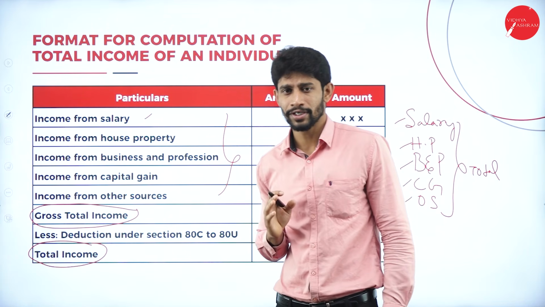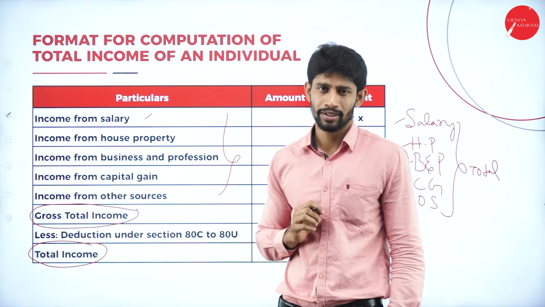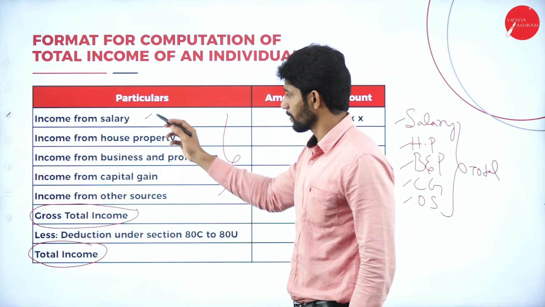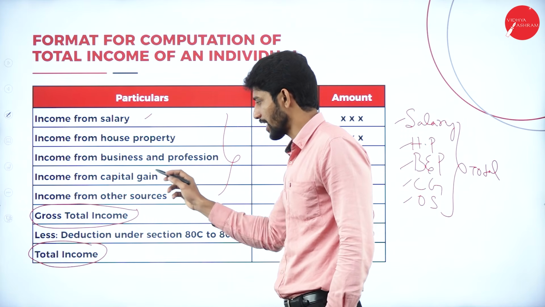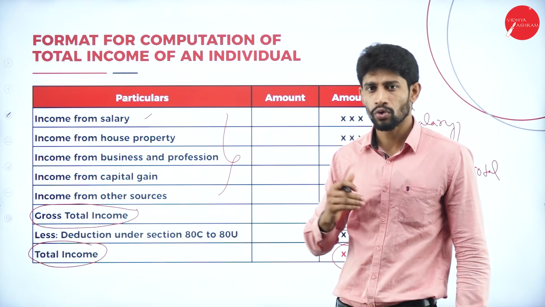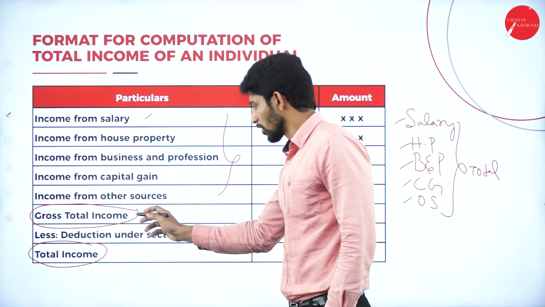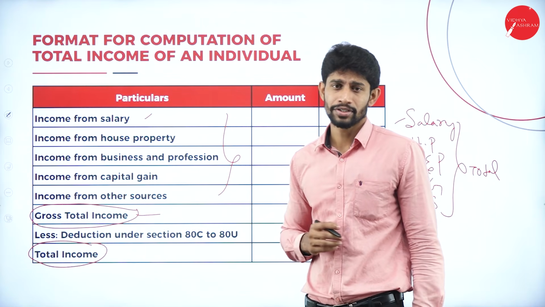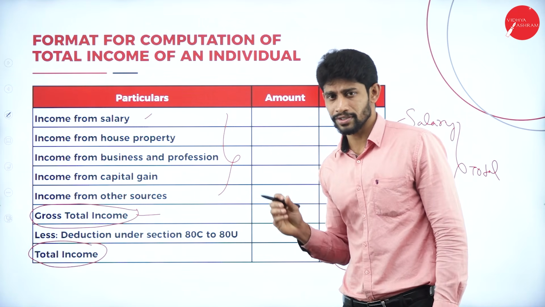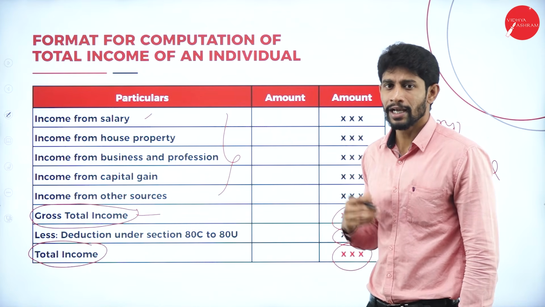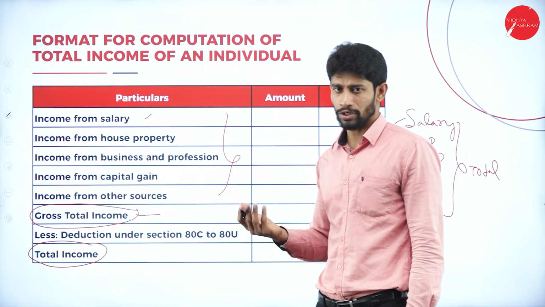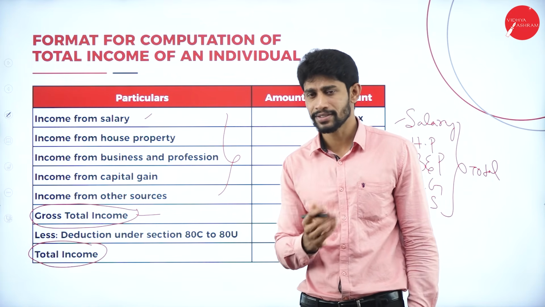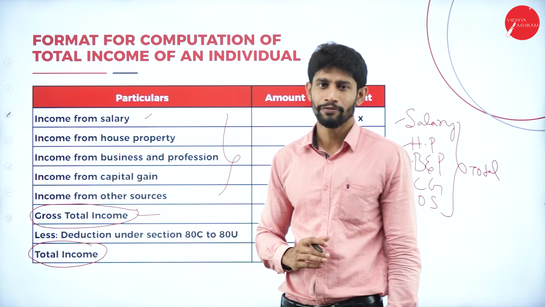So it is very easy to find out the total income of an individual. We just add all 5 heads of income, that is income from salary, house property, business and profession, capital gain, and other sources. Whatever total you get is called gross total income. From gross total income, less deduction under section 80C to 80U. If there are any contributions made by the assessee, we will deduct those under section 80C to 80U. Then whatever balance you get is called total income of an individual.